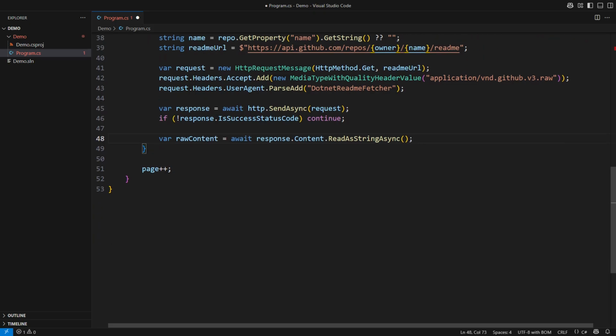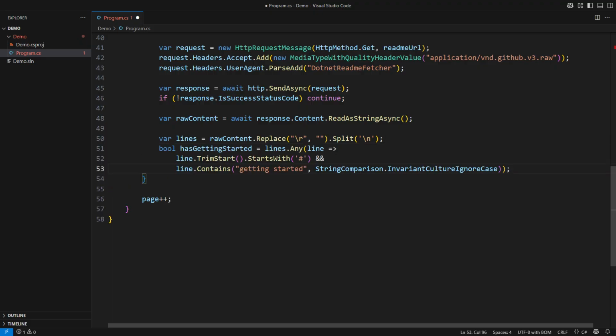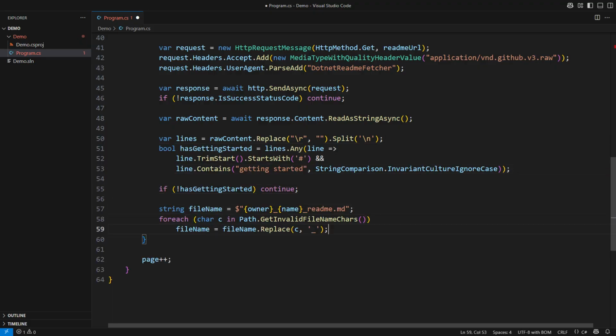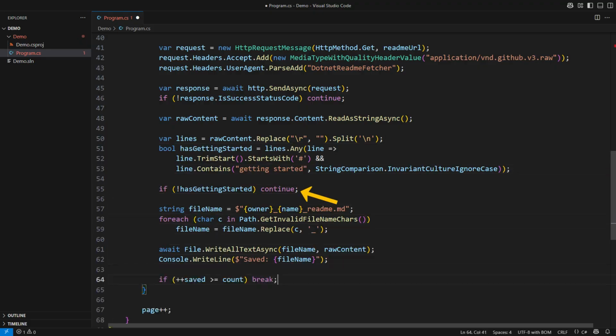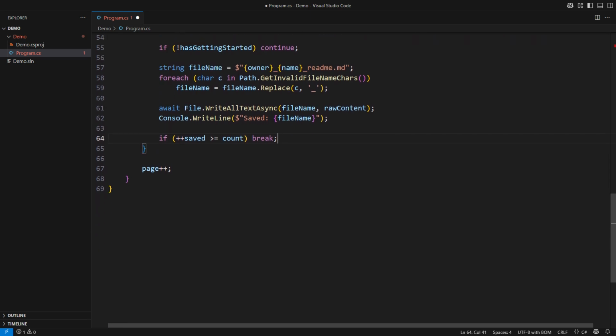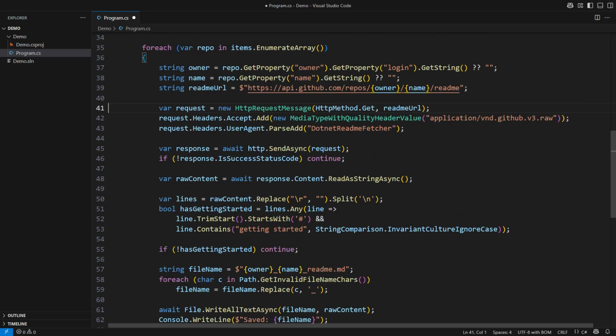The code continues. I'm looking for a section in README containing the phrase getting started. Again, I quit early. And another break from the nested loop if enough files were saved to disk. Hoping all these jumping instructions will serve me well, I return the number of documents saved to disk. This code is too smart for what I consider good today. Still, that is how I used to code many years ago.